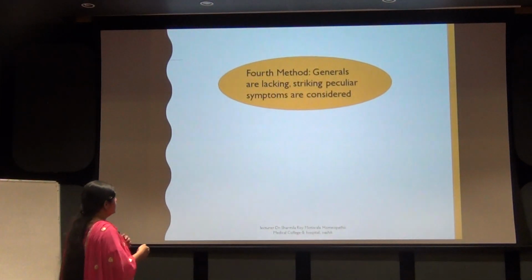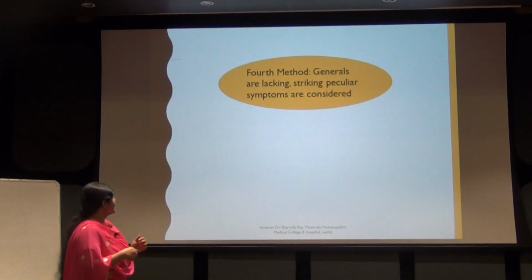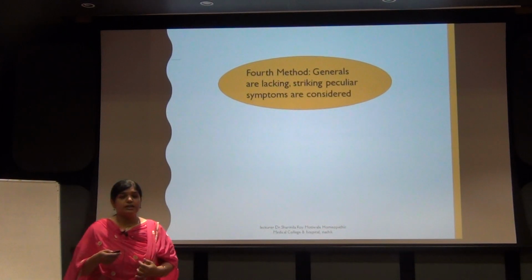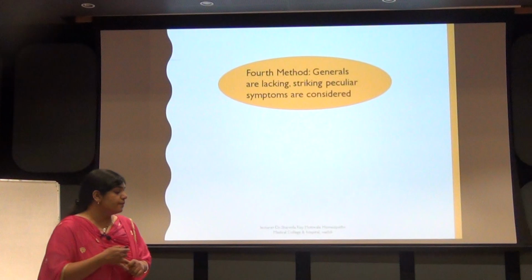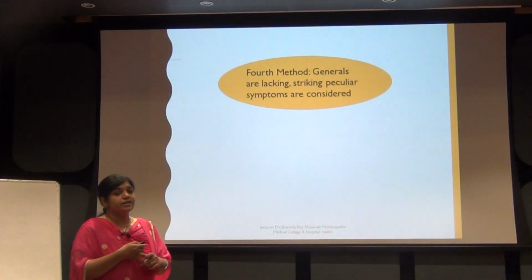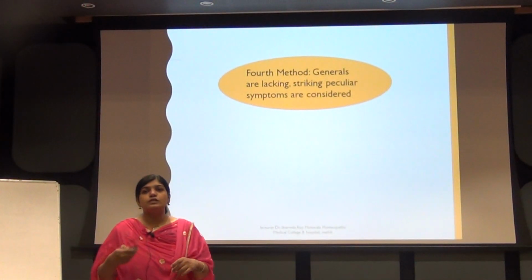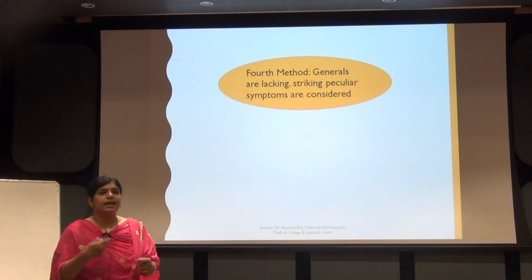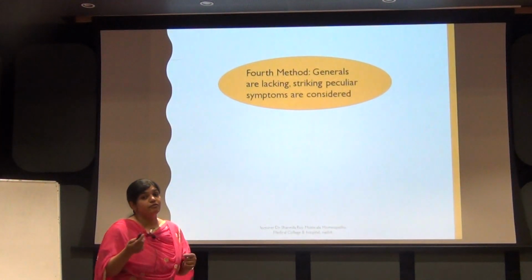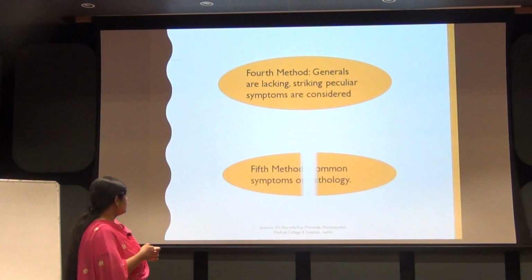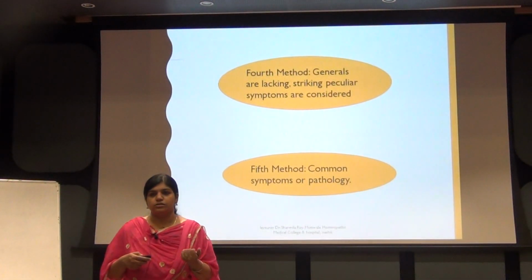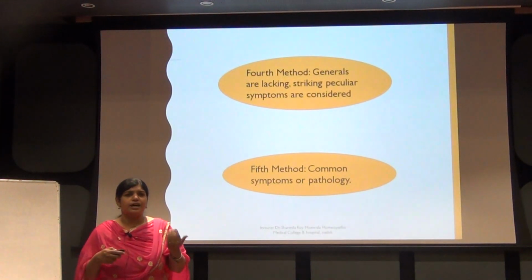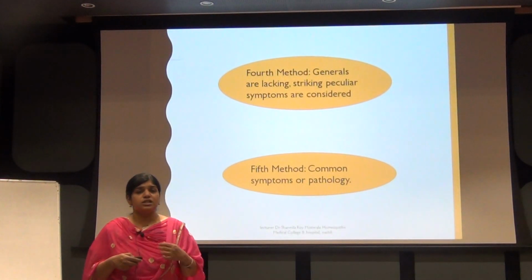Now the fourth method, where generals are lacking and striking peculiar symptoms are to be considered. Generals means both, where even your mental symptoms are lacking and even your physical symptoms are lacking. In such a condition, what will you do? You will try to search for a striking peculiar characteristic symptom if present in the case. Fifth method, where only the common symptoms of the pathology, or you can say of a clinical condition, are mentioned. In such cases, what will you do?